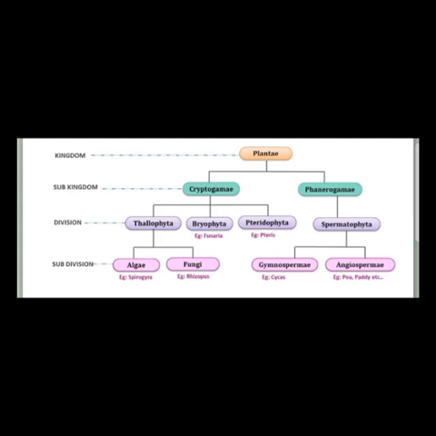Examples of gymnosperms are cycas and the Christmas tree. Angiosperms are also classified into two: dicots and monocots. Monocots have a single cotyledon, dicots have two cotyledons. Examples of monocots are banana tree, onion, bamboo. A dicot example is the banyan tree.